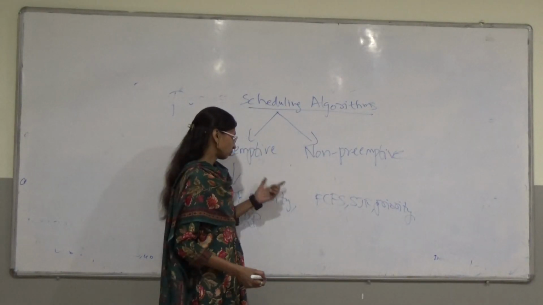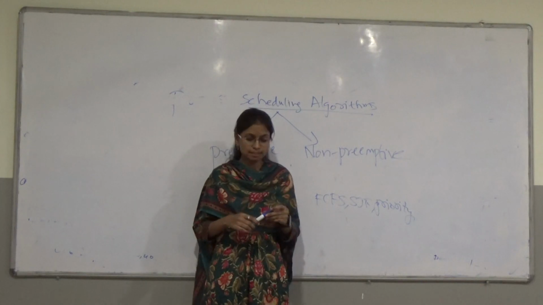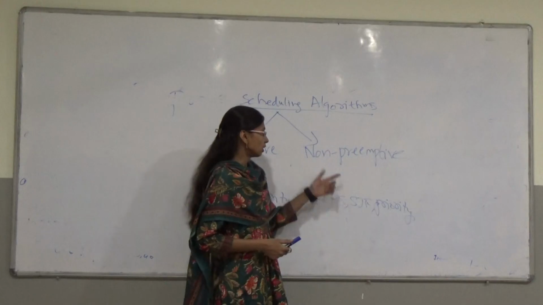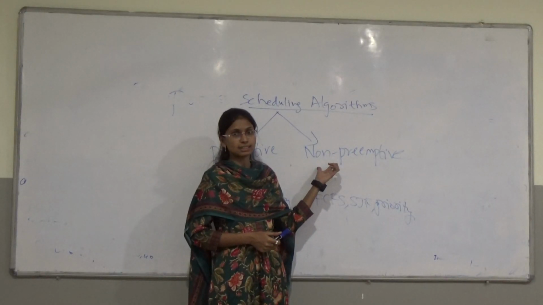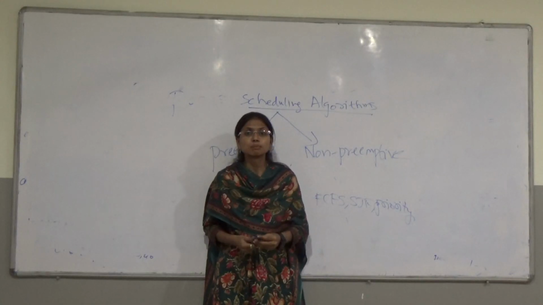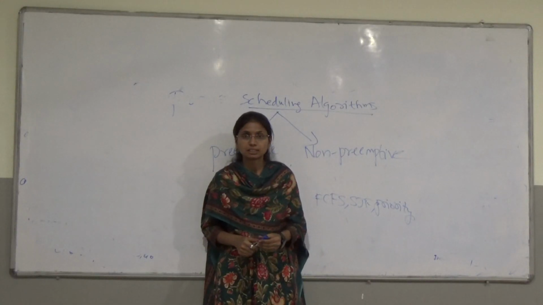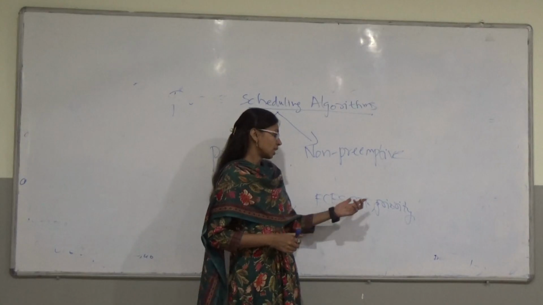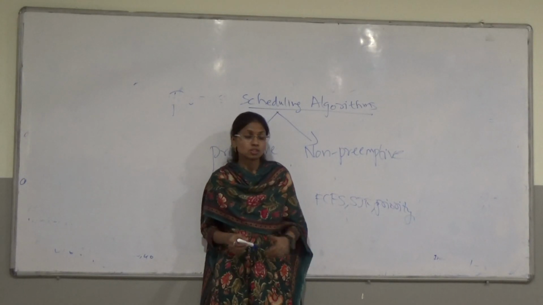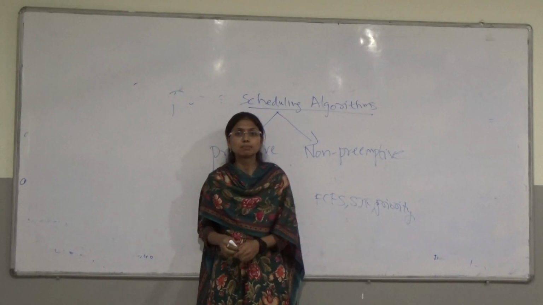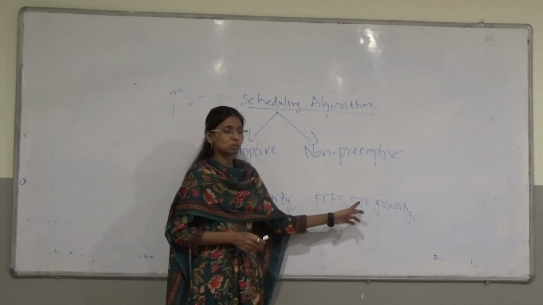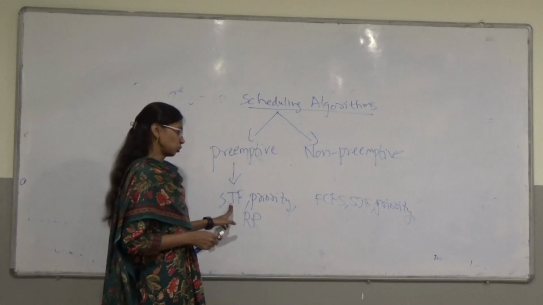First, I will discuss FCFS. FCFS stands for first come first serve. It falls under the non-preemptive scheduling algorithm. First come first serve means whatever process arrives at the CPU first will get executed first. And SJF stands for shortest job first. This scheduling algorithm depends on the lowest burst time. It comes under both preemptive and non-preemptive.